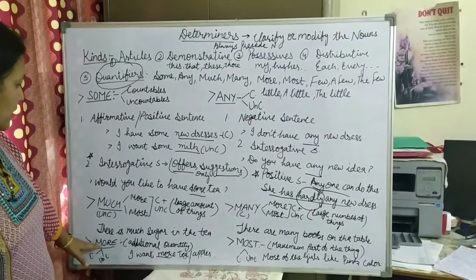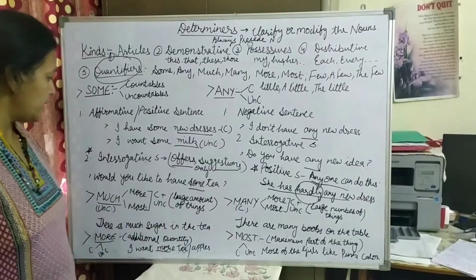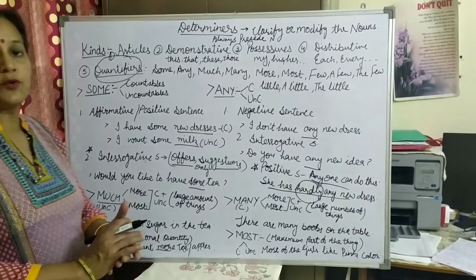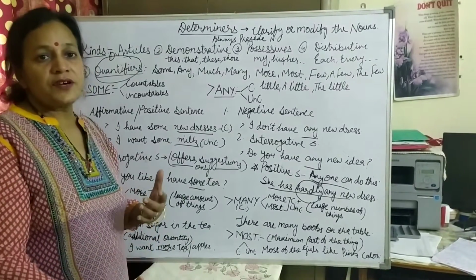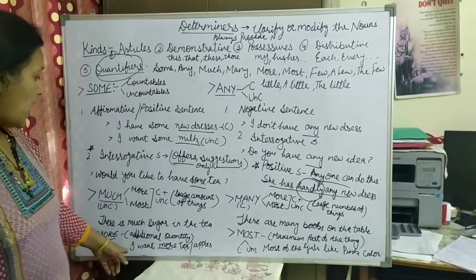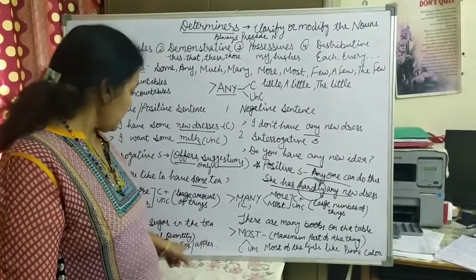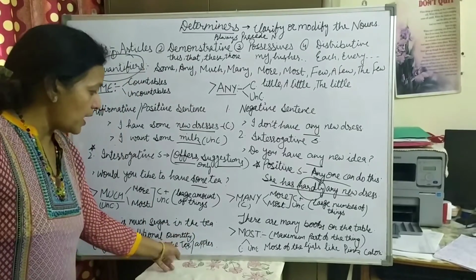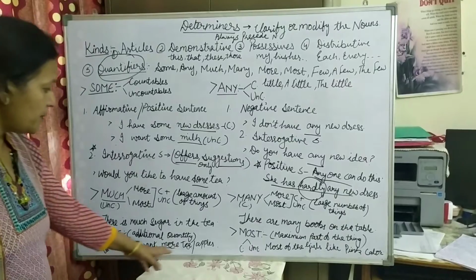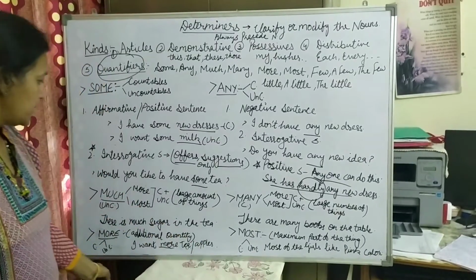Okay. Let's see more. More means additional quantity. Additional quantity means when I am talking about some extra thing, of extra quantity. Means I have already many dresses. If I say I want more tea, I want more apples, it can be used, I already told you, with uncountables and countables.